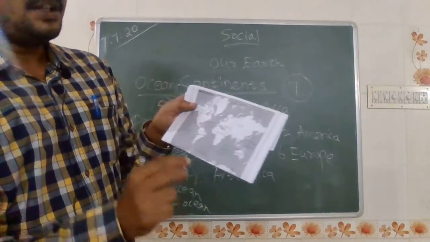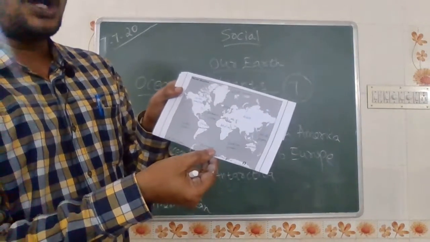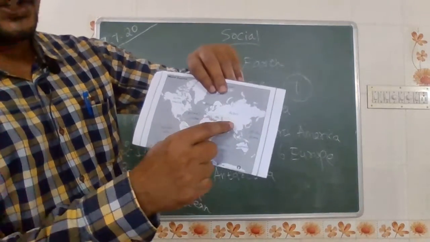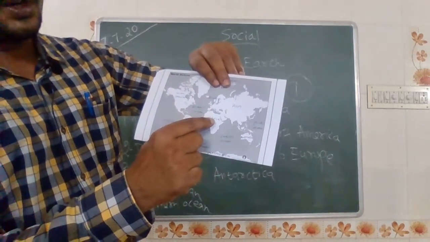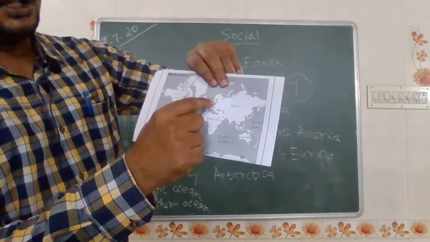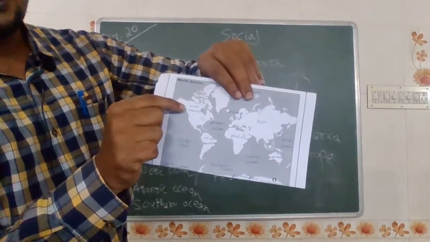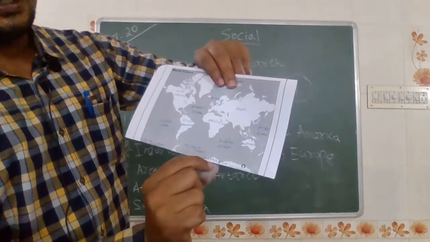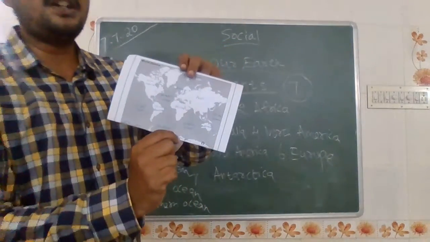Again I am explaining, this is the world outline map, and here I am explaining the continent names. These are the 7 continents in the world.